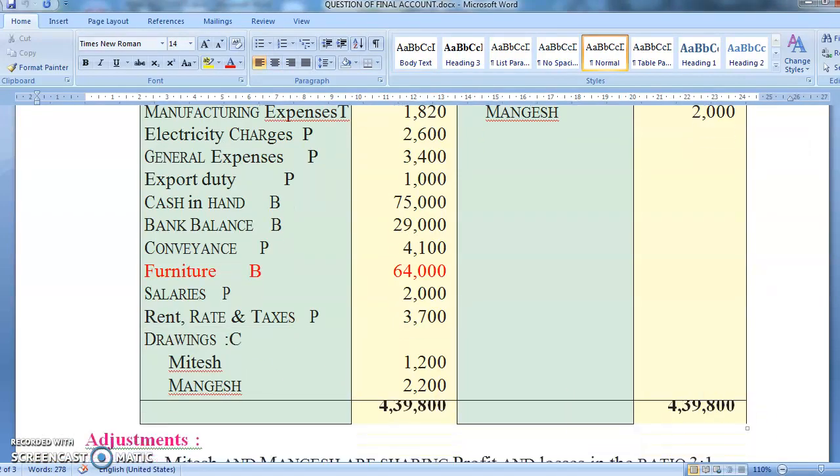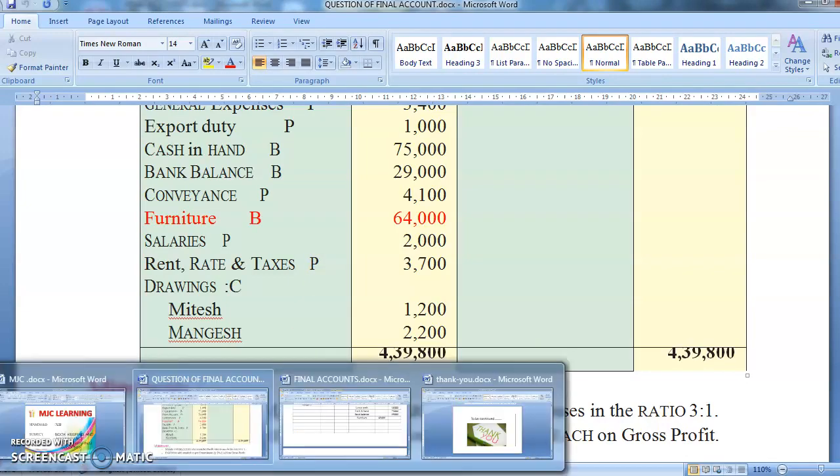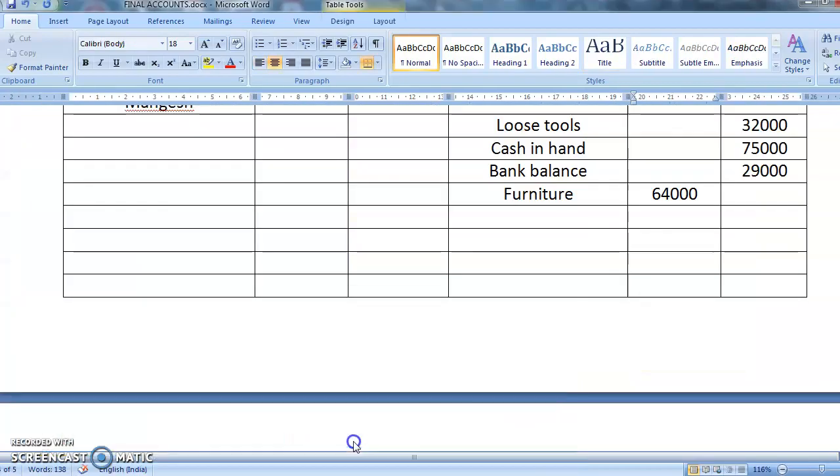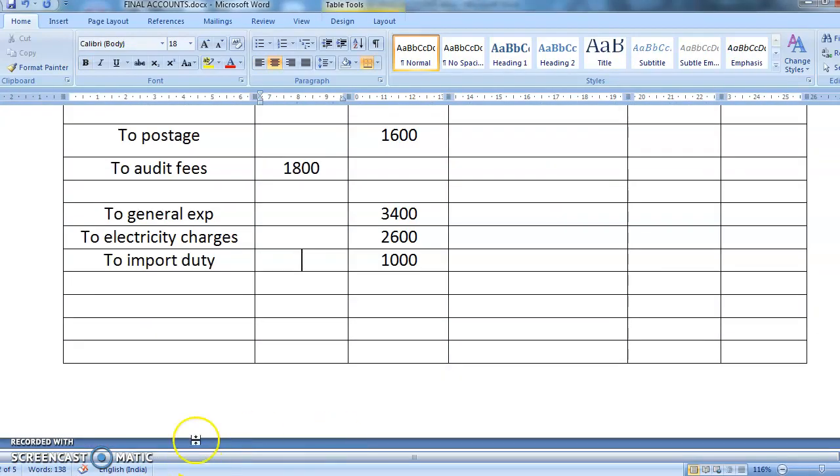So conveyance is left down, 4,100. Salary and rent, rate and taxes. All three items are from profit and loss. Conveyance is 4,100. Salary is 2,000. Rent, rate and taxes is 3,700. So all the items will come in profit and loss account. So to conveyance.